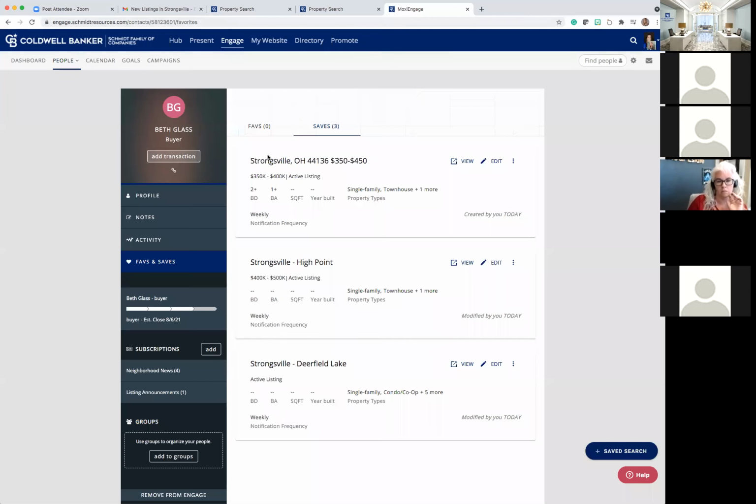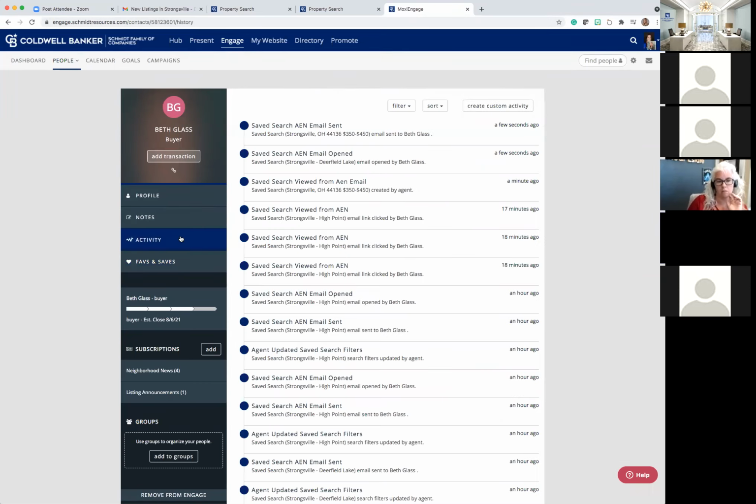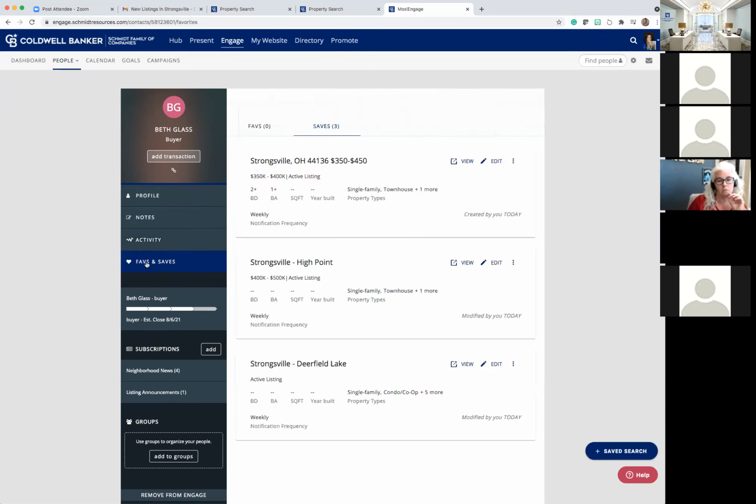And again, as you create that, we did activity here. It's going to say we created the new search. And then when she gets it and opens it, it's going to say she received it and opened it. So we're really allowing ourselves to be empowered to be the highest level performance, with the least amount of effort, so that we're not in here for long and we're taking our time to curate more leads and work more on the marketing for the potential clients that we have.